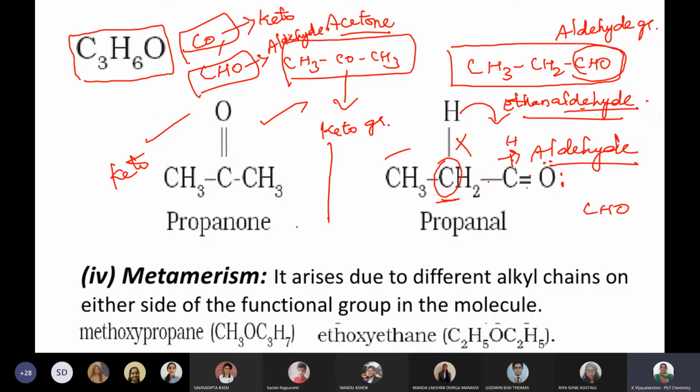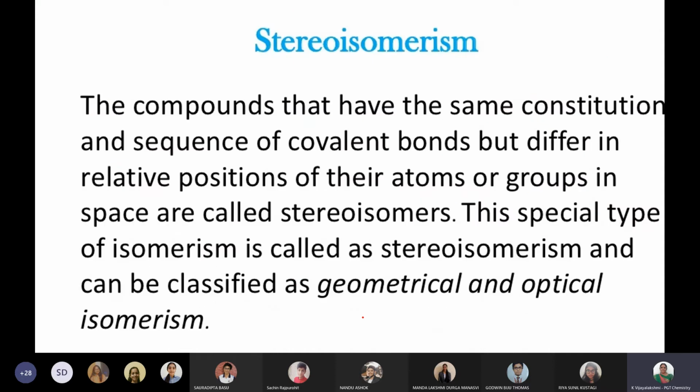Okay, now come to this point. Now in functional isomerism, it is the same molecular formula, different functional group in the same position. So that is called functional isomerism. The last one, metamerism. What do you mean by metamerism? It arises due to the different alkyl chains on either side of the functional group in the molecule. So that is actually methoxypropane and ethoxyethane. What is the difference between these two? Let us go for that point.